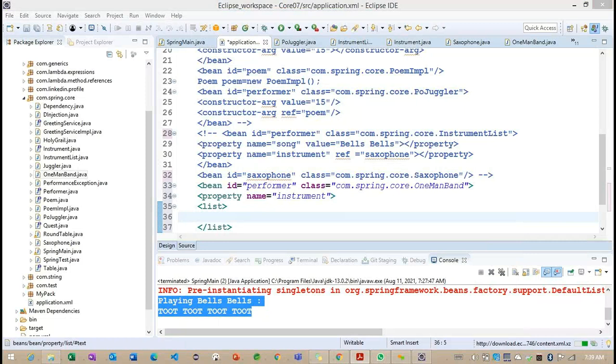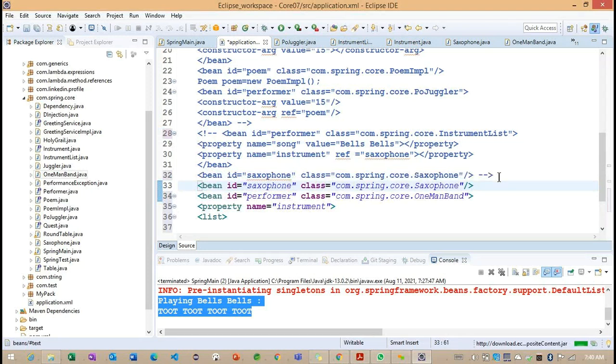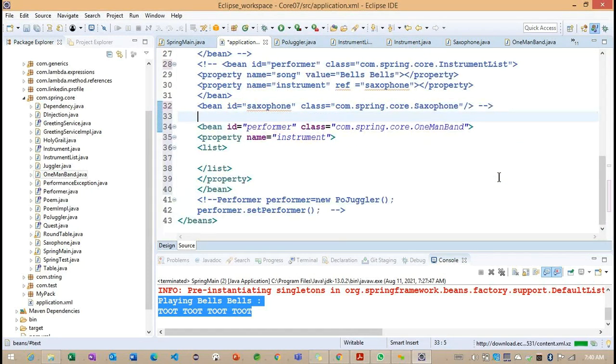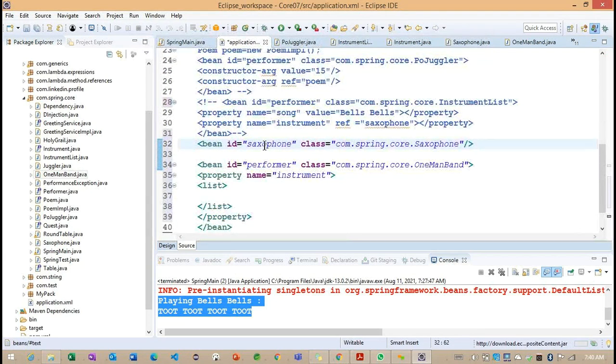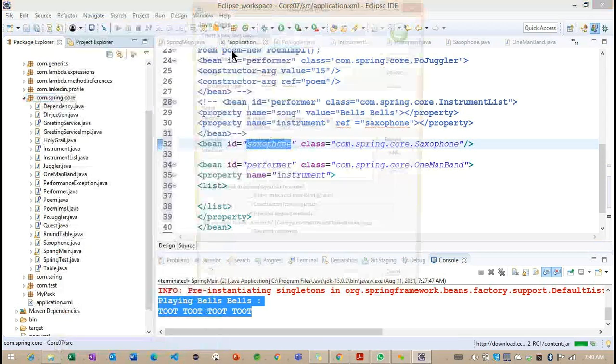So to work on multiple objects, what can we do? The first object here is saxophone. So the one implementation we provided here is something called saxophone. But now we can go for multiple implementations here. So to work on multiple implementations, what can we write here?